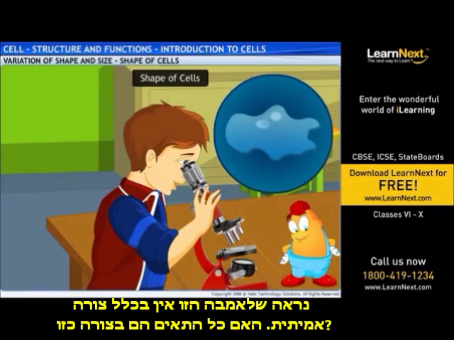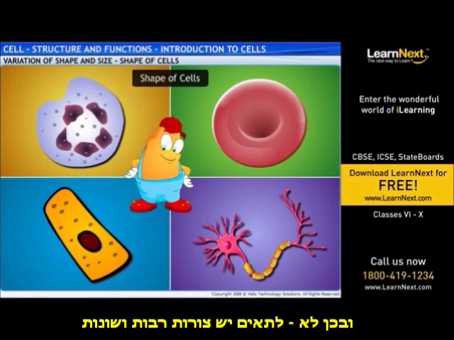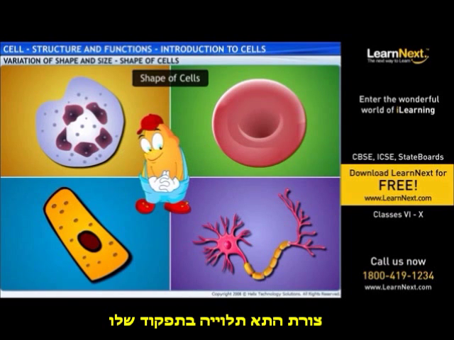This amoeba seems to have no real shape at all. Are all cells shaped like that? Well, no. Cells are of many different shapes. The shape of a cell depends on the function that it performs.